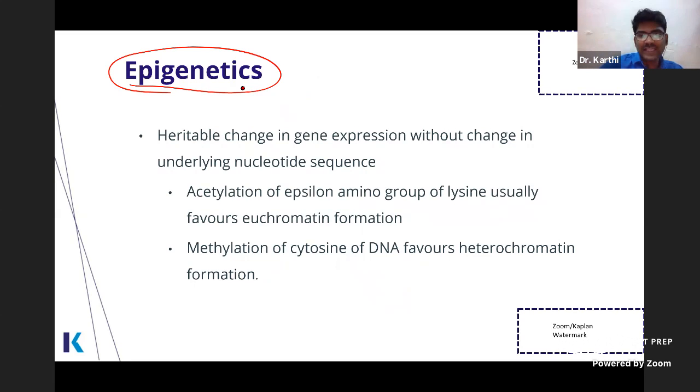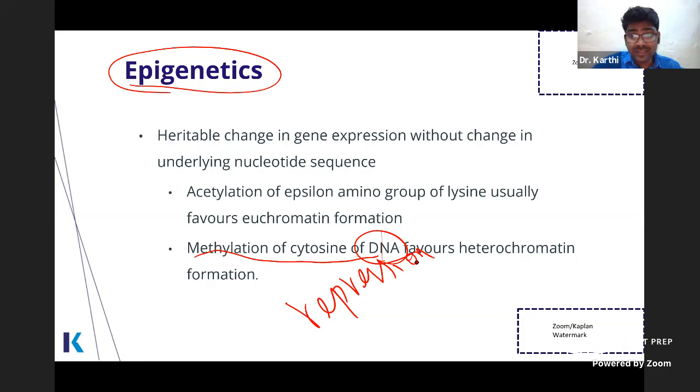So how will you change the gene expression without changing the nucleotide sequence? Either it can be done by putting a methyl group on the cytosine, methylation of cytosine of DNA. Once you put a methyl group on the cytosine of DNA, that causes repression or suppression of gene expression. There is another word, heterochromatin formation. That means the DNA is tightly bound by proteins. It is not expressed. Now, this is one way.